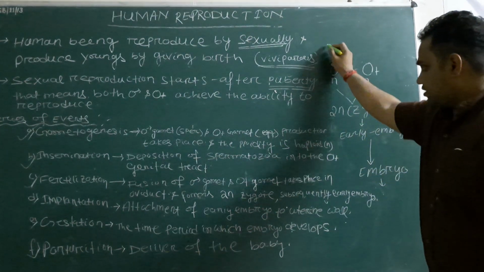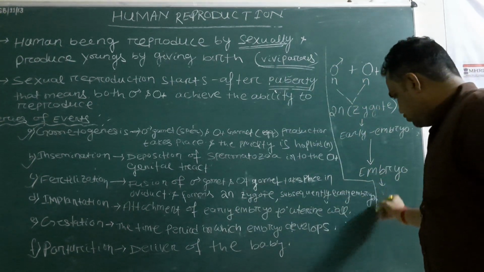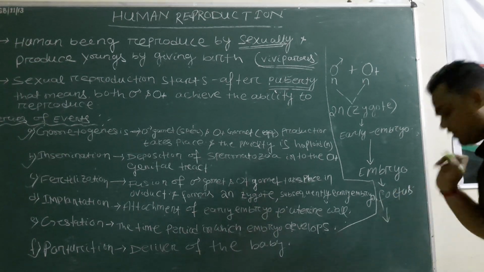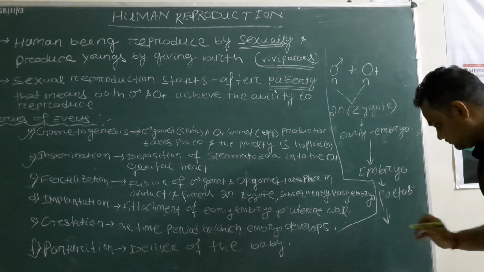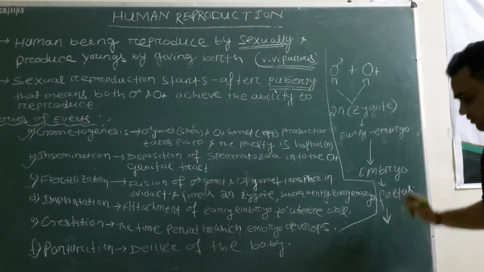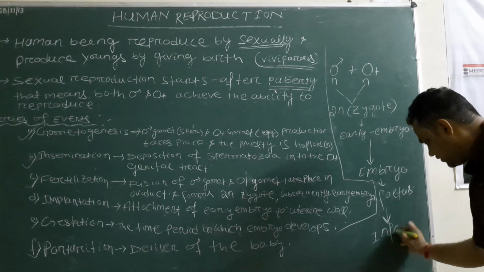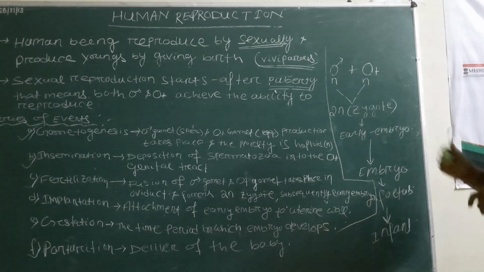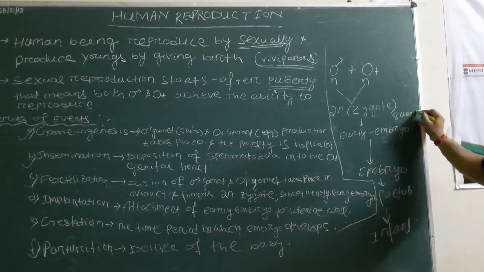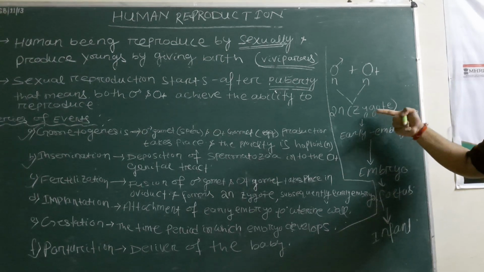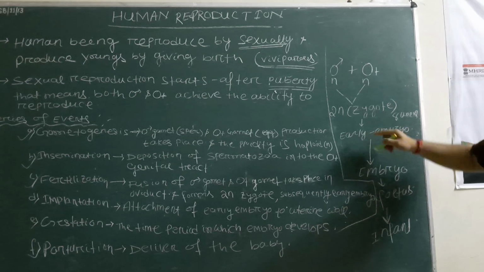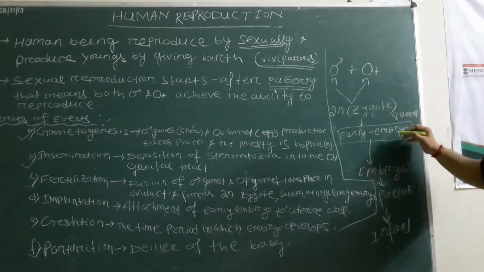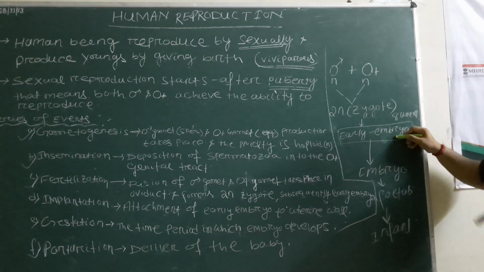Okay. So you can see there are certain terminologies here. Embryo to fetus. Then the fetus is born, and then it forms an infant. See, from the zygote up to 8 weeks after formation, the multicellular structure is called the early embryo. Then the early embryo undergoes a series of divisions to become an embryo.